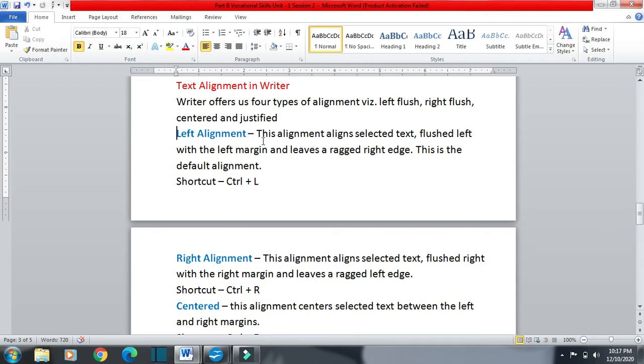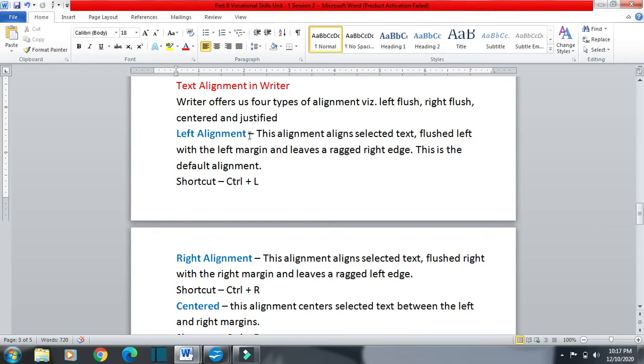If the text starts from the left side, it leaves a space at the right side. You can see at the right side this is our margin. We have some space left here. Here also we have some ragged edge space at the end on the right side.